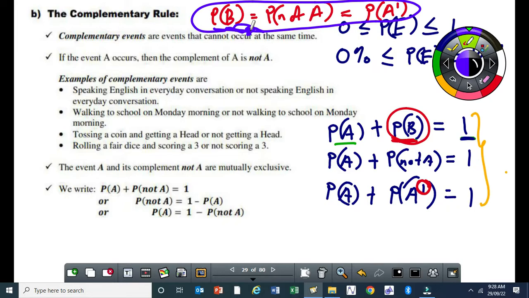But what I would suggest is, obviously, you see here, probability of A plus probability of not A is equal to 1. This probability of not A is the same as probability of B. Then I can calculate probability of not A by subtracting probability of A from 1. That's common sense. Because if the probability of it raining today is say 4 over 5, it means the probability of it not raining would be what? 1 over 5. How do you get the 1 over 5? You subtract the 4 over 5 from what? From 1. It's basic maths.